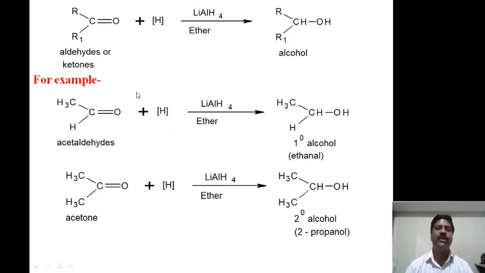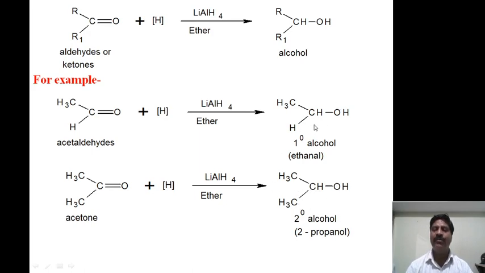Now a specific example: when acetaldehyde undergoes a reduction using lithium aluminum hydride, a primary alcohol will be formed, CH3CH2OH. This primary alcohol is called ethanol. Suppose we take acetone and reduce it using lithium aluminum hydride; we get propanol, CH3CHOHCH3. The OH group is present at the secondary carbon atom. This carbon atom is surrounded by one hydrogen, one OH group and two alkyl groups. Therefore it is called a secondary alcohol.